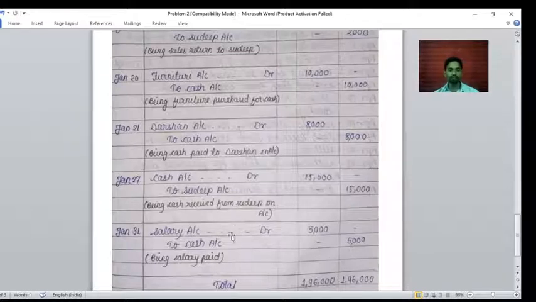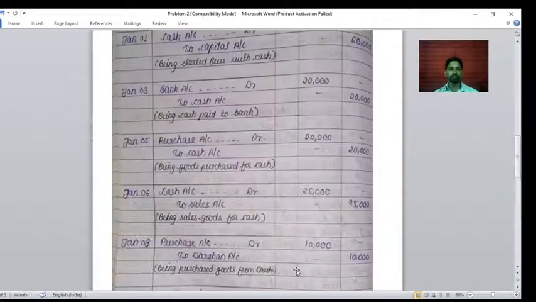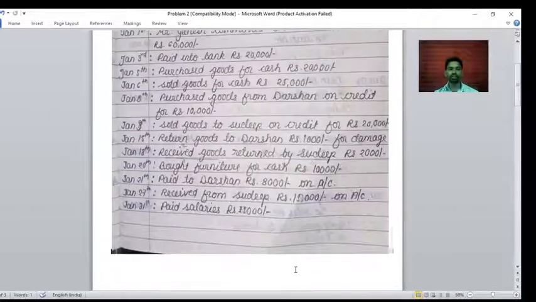Okay, it is finished. Now all the transactions are passed in the journal book. Now make the total of the debit column and the total of the credit column. It will tally at 1,96,000 on both sides. Like this we have to solve the problem. If you have any doubts, you can contact me.